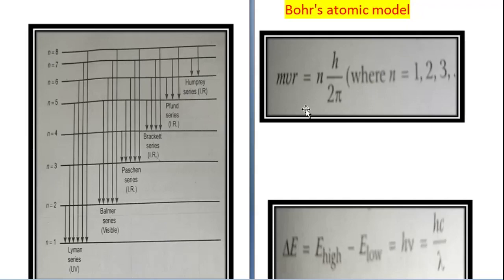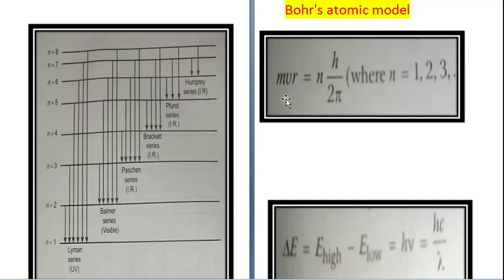Alright. Next, let us study about Bohr's atomic model. Now, Bohr's atomic model is based on Planck's quantum theory of radiation. According to this, electrons revolve around the nucleus in circular orbits having definite energy. You know, the nucleus contains protons and neutrons, and around it there are circular orbits which contain electrons. Now these orbits have definite energy, which are called energy levels or stationary states.